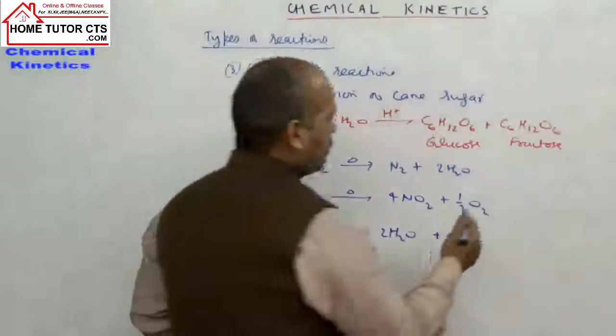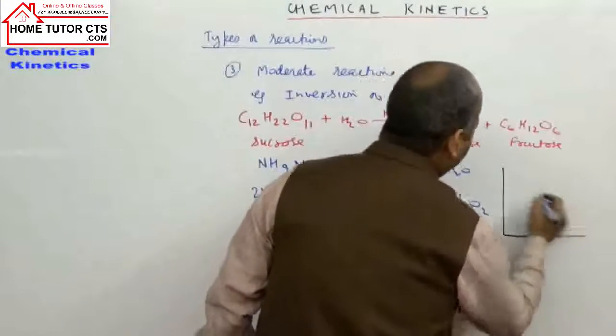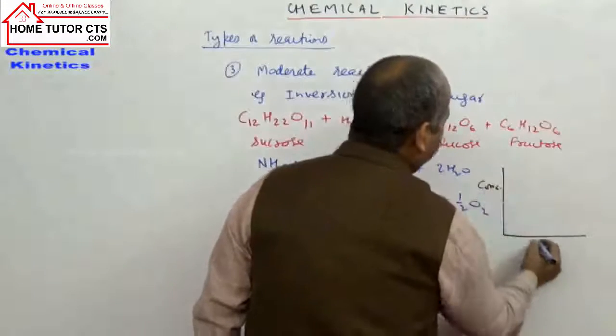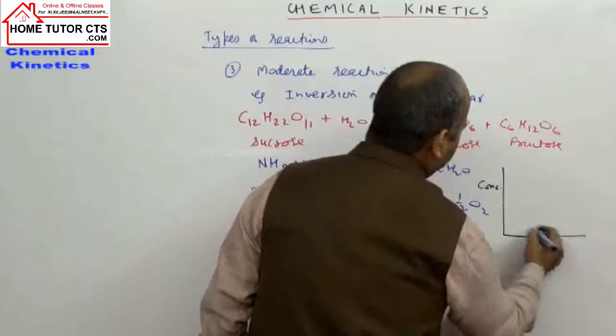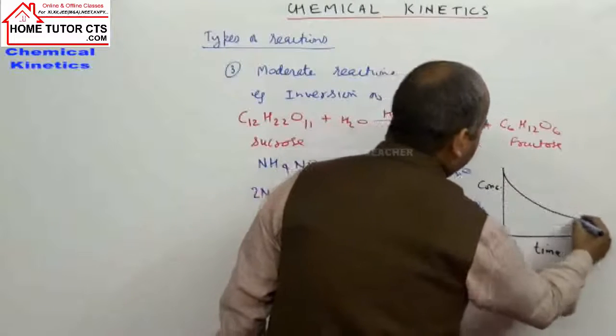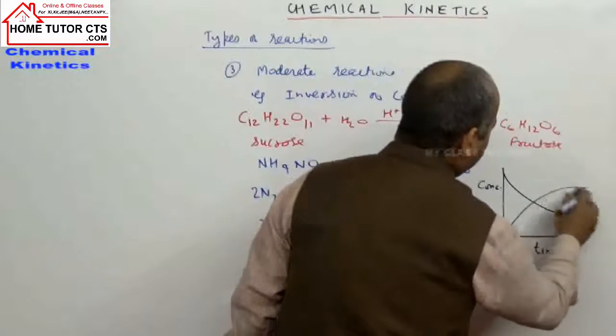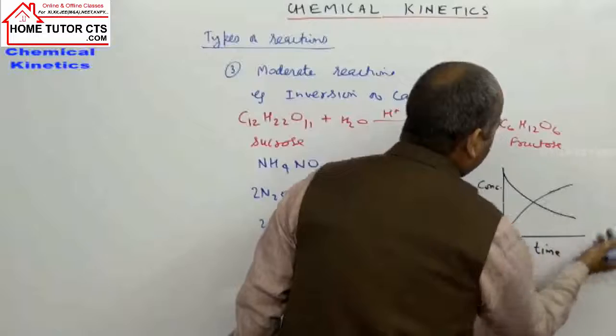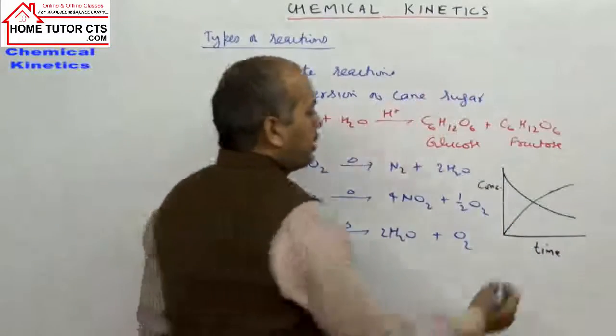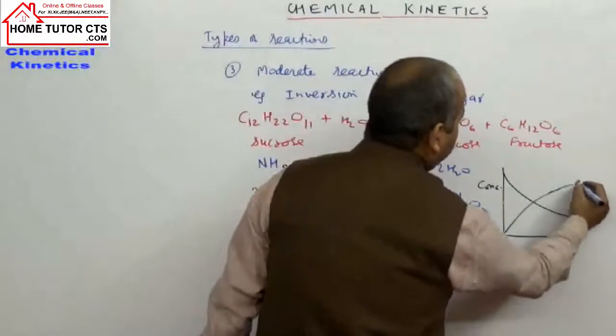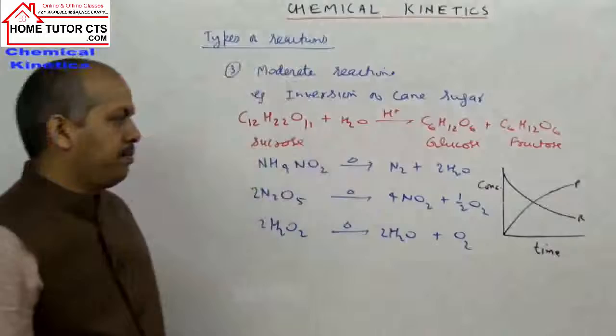In such reactions, if you draw the graph of concentration against time, the concentration of reactant decreases with time and the concentration of product increases with time.